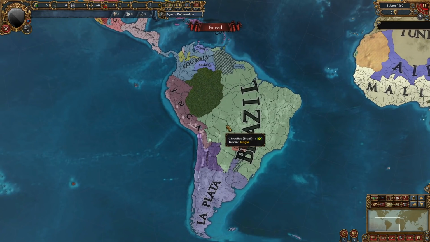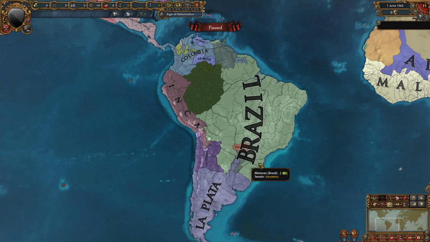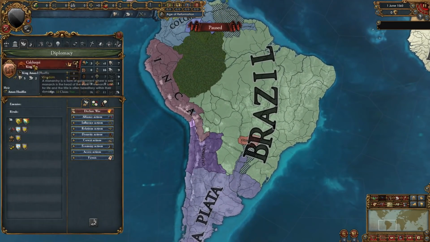It is pretty interesting in the New World though, with the situation in South America stabilizing, and they don't have that many rebel problems right now, and basically this nation of Calchaquí has replaced Paraguay.